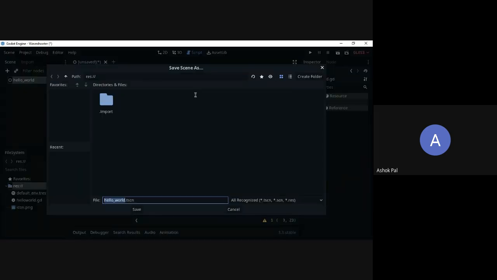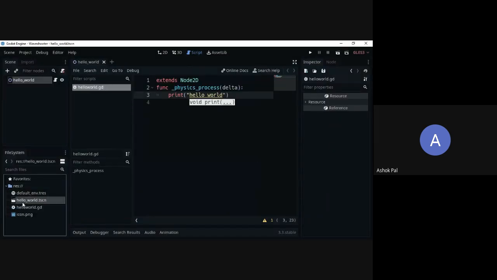Ctrl S to save. It will ask in what way you want to save it. You can write whatever name you want, but as I have written the parent's name, hello world, it will ask, do I want to save it as hello world? So yes, I will save it as hello world.tscn. .tscn is an extension whose full meaning is text scene, and this is just your world. Your whole world is saved in that small file. So I am just clicking on save. My save file is generated over here. I hope everyone can see it properly.